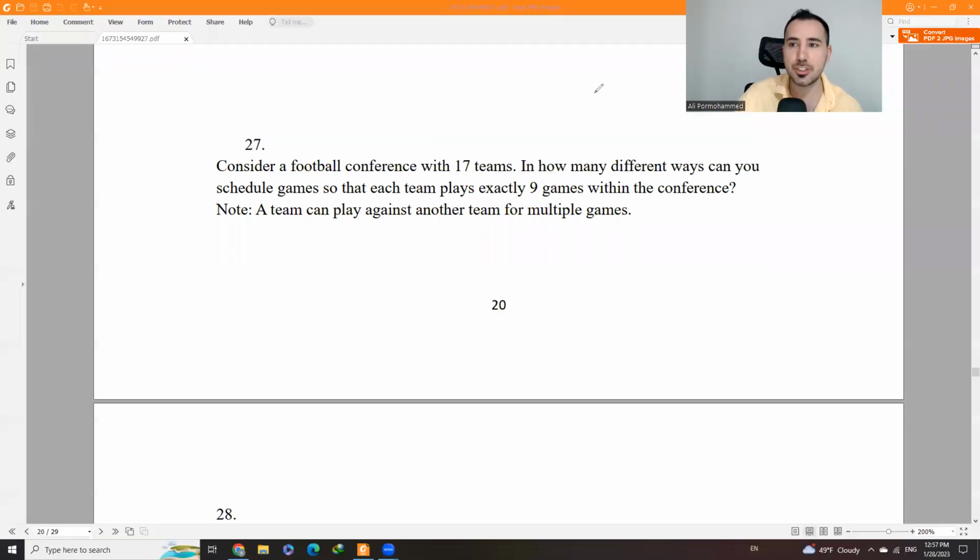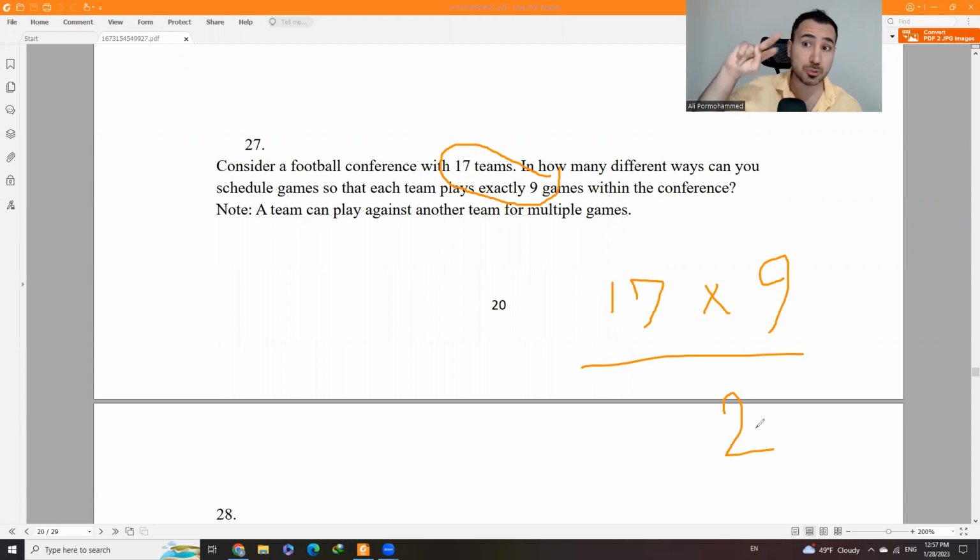Now, let's just use that formula. So we want 17 teams to play 9 games. So we have 17 teams, 9 games, but we need to divide this by 2 because each game goes for 2 teams. So the number of games will be 17 times 9 divided by 2, and it would be 153 divided by 2. It's going to be 76.5 games.